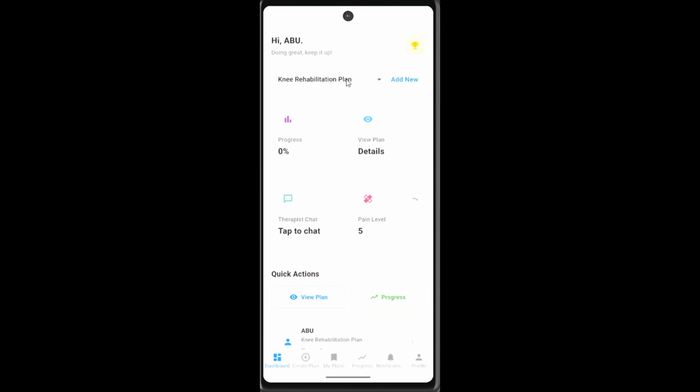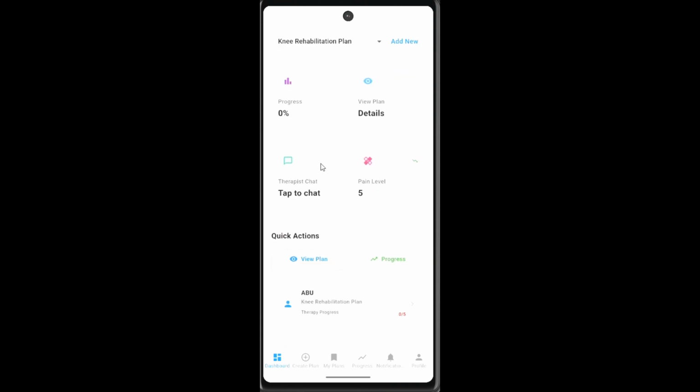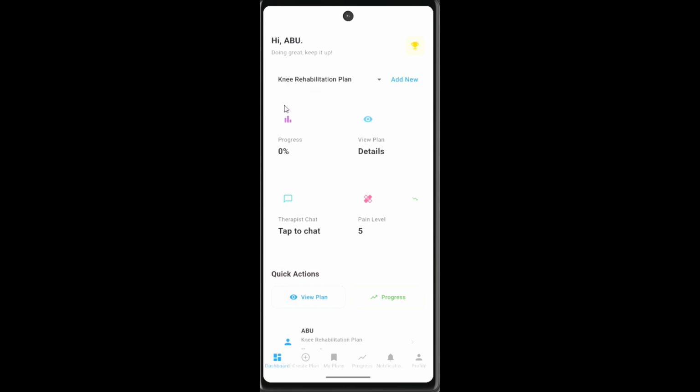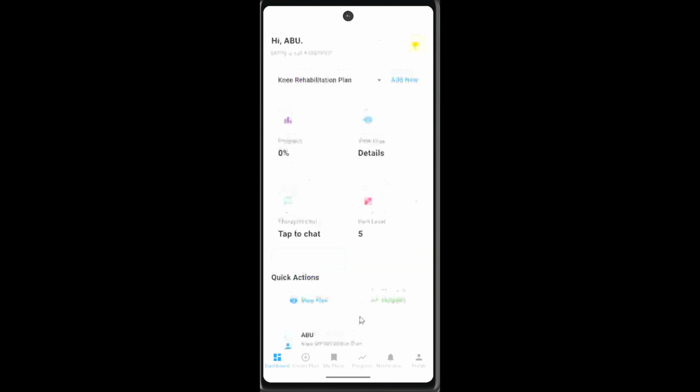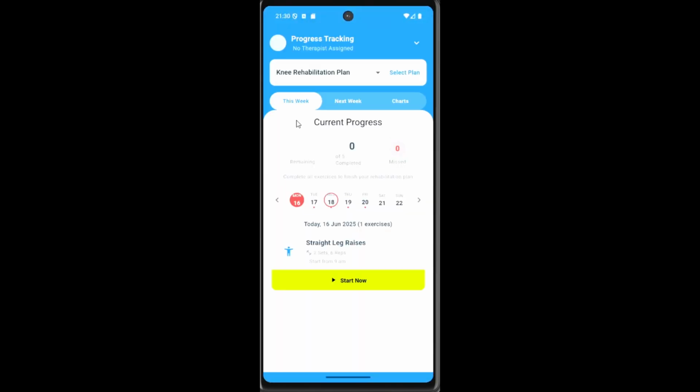Then for now, you can choose your plan. So this is the current interface for the dashboard with the plan, and you can see there's view plan progress, and you can see the therapy progress. Yeah. So first, let's click on the progress.